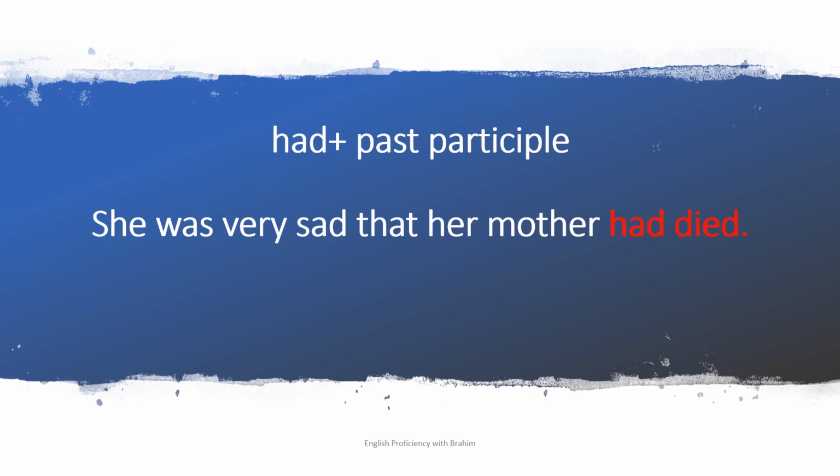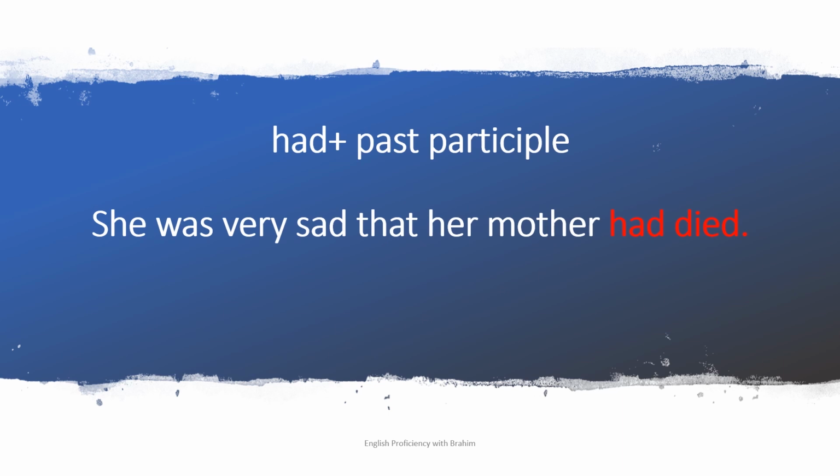And one important thing again, I will be reminding you of this all the time. This is the only form that we have for the past perfect, which means all the time when we speak about the conjugation of the past perfect, we must have had plus past participle for all the pronouns, for all the persons. For example, I had plus past participle, she had plus past participle of any verb, we had plus past participle, they had, etc. It's all the time the same, no change. What changes is only the past participle of the verb.